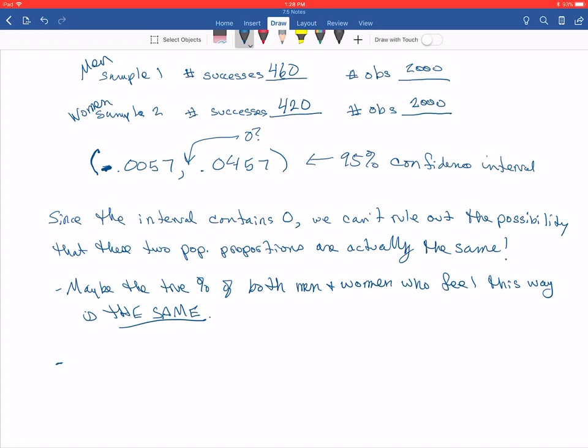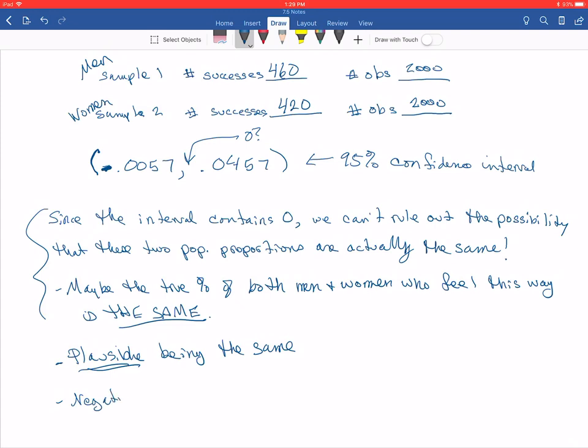These are the most inconclusive type, though, because notice, because 0 is in there, we get this idea of the plausibility of being the same. I'm not saying they absolutely are, just that it's possible that they are.